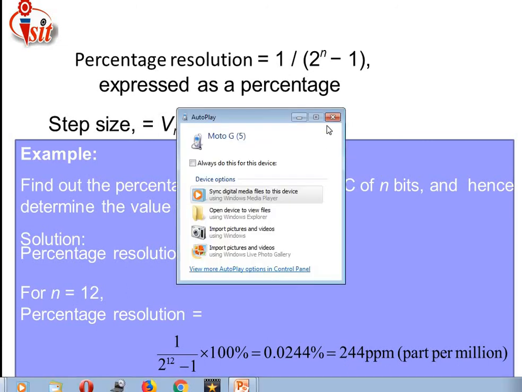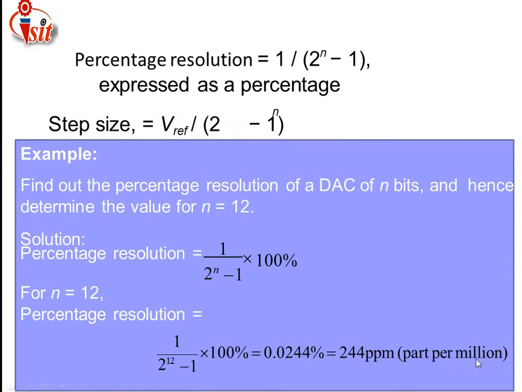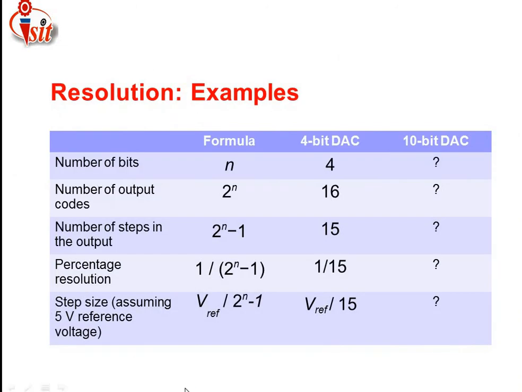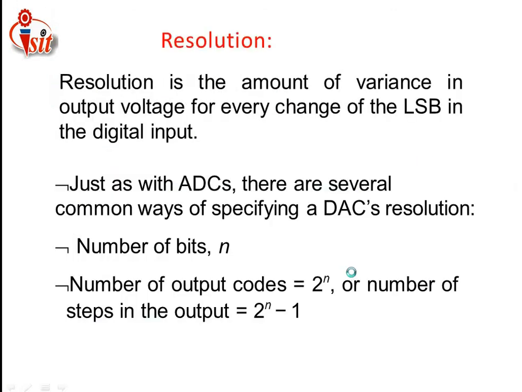This is the resolution. The part per million is the unit related to resolution, and for that purpose the unit mentioned here is parts per million. Along with this resolution example, I have taken a 4-bit DAC as well as a 10-bit DAC. We have seen in the block diagram how many input bits we are applying.